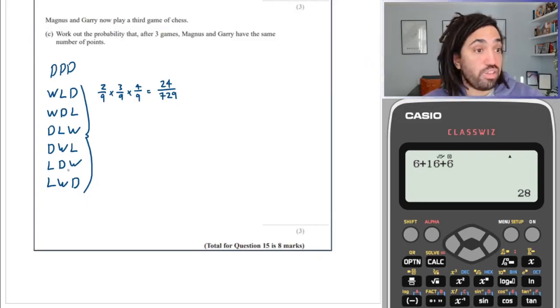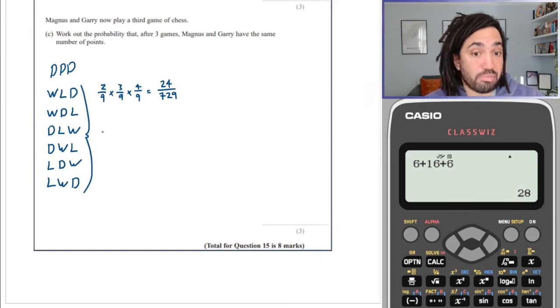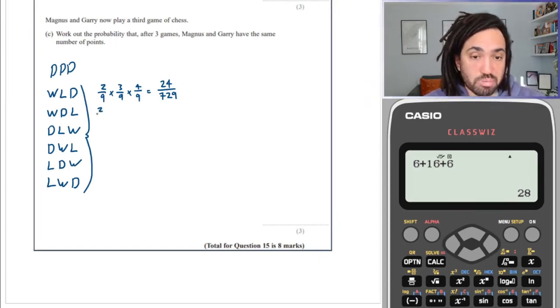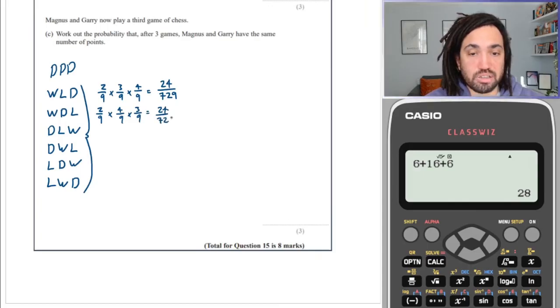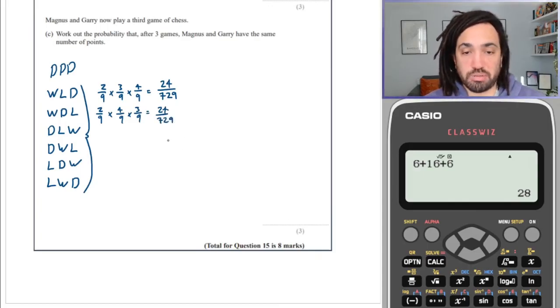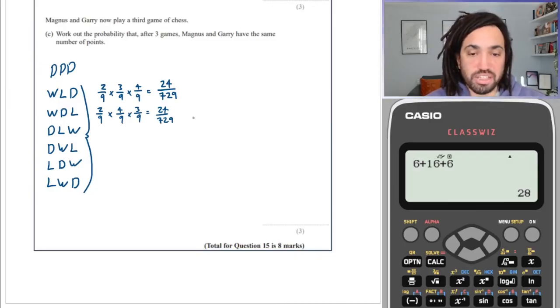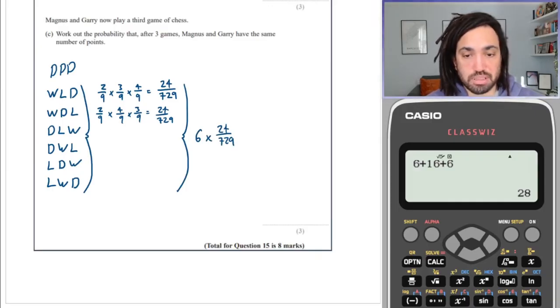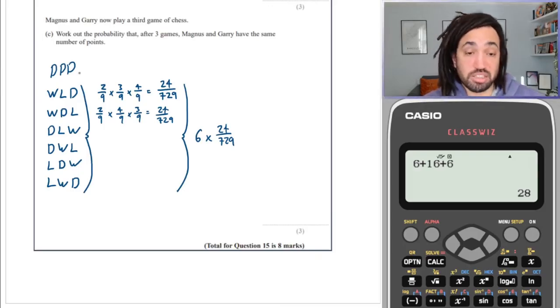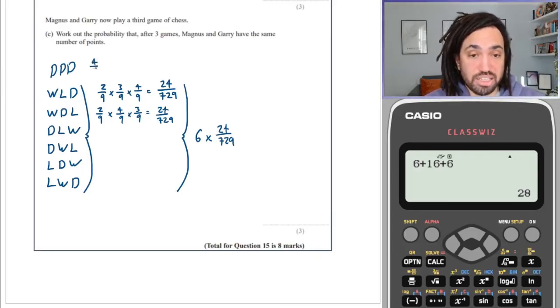Now pick any one of these and I guarantee you're going to get the same answer. For example, the next one: a win is 2 out of 9, a draw is 4 out of 9, and the loss is 3 out of 9. So the numerators are going to multiply to 24 again, and the denominators to 729. So all of these together is simply 6 times 24 out of 729, because there are 6 possibilities. But that doesn't include the draw, draw, draw. That in itself is separate.